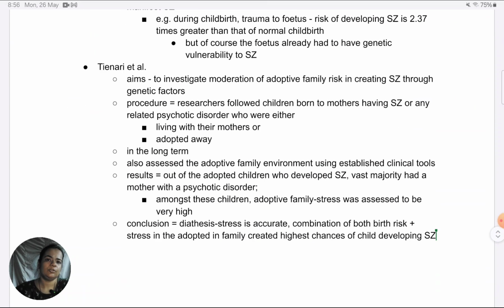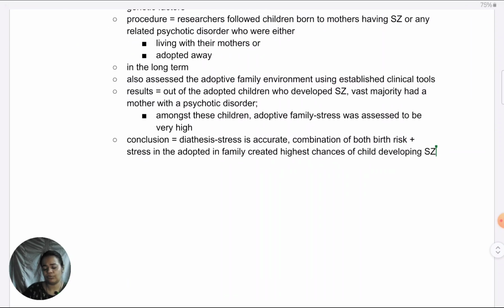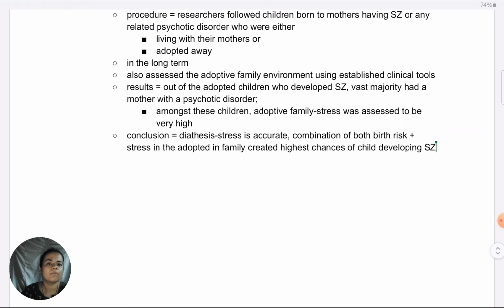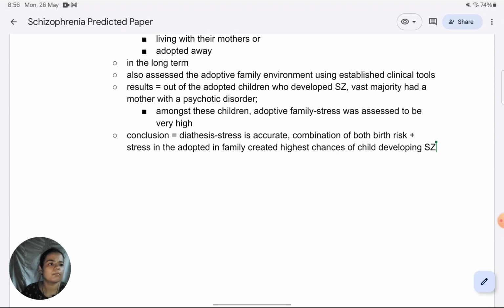Now this was AO1. What can we write for AO3? Again, the structure I've already explained to you. Now I'll make it more clear by actually writing it down. As I had mentioned, the first evaluation point should ideally be a research study. I'm going to give that.